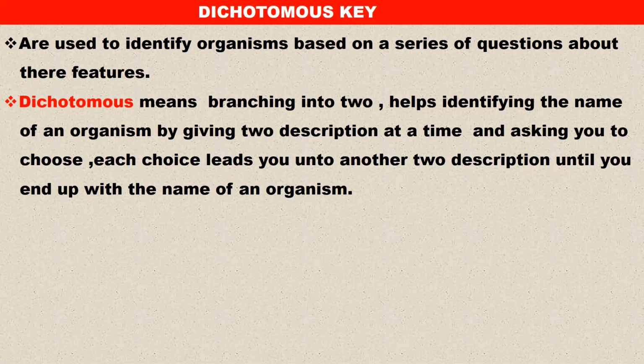Now, dichotomous means branching into two. And this helps us to identify the name of an organism by giving two descriptions at a time, as we are going to look at in the question.